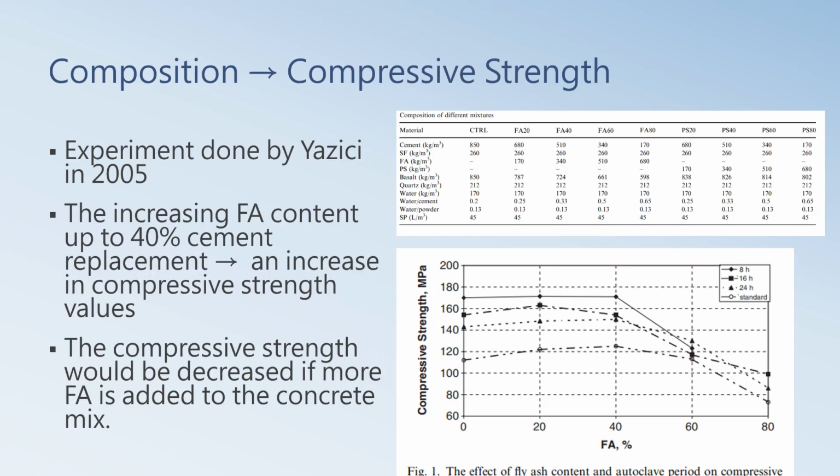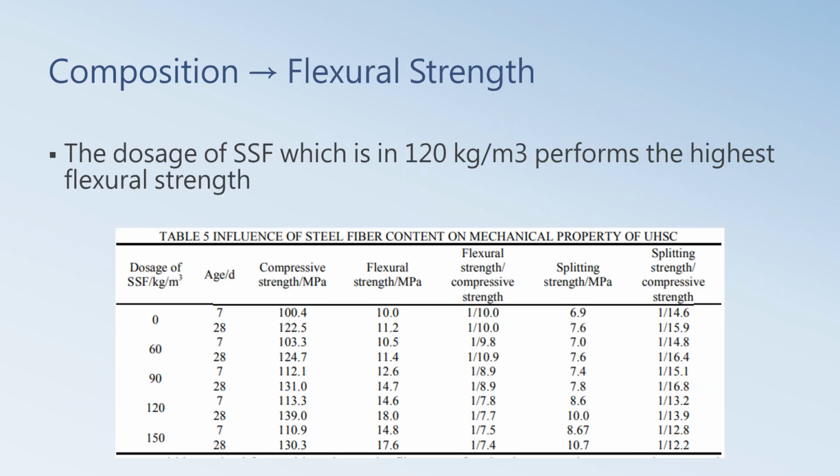Now, let's focus on the factors which may cause the property changes. Based on the experiment done by Yasuchi in 2005, increasing FA content up to 40% cement replacement would cause an increase in compressive strength value. The dosage of SSF would also affect the flexural strength. When it is 120 kg per meter cube, it gives the highest flexural strength. In short, the composition and material proportion would affect the UHSC's strength.